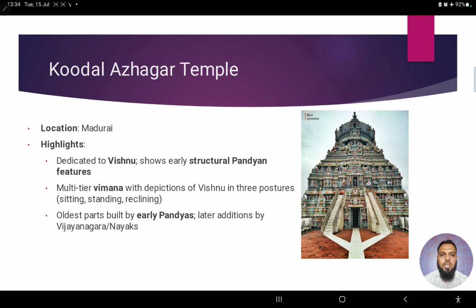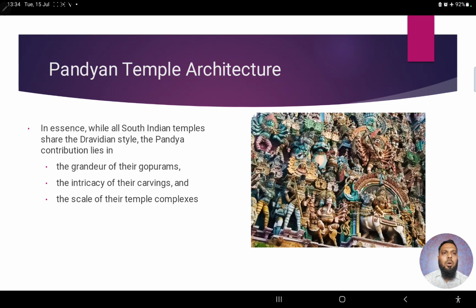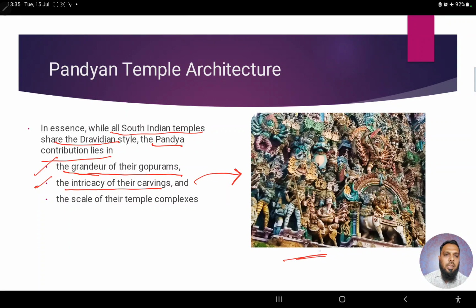So these are the various temples that we have discussed, right? On the whole, in conclusion, what is the essence of Pandyan temple architecture? While all South Indian temples share the Dravidian style, the Pandya contribution lies in the grandeur of their gopurams, as we have seen in various examples, the intricacy of their carvings, and the scale of the temple complexes.